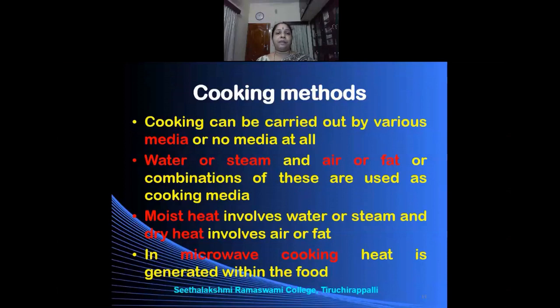Based upon the medium in which the food is cooked, we can classify them as moist heat and dry heat. Moist heat involves the media where water or steam is used. And dry heat involves the usage of air or fat. Fat means oil. Oil or butter or vanaspati, they are fat. In microwave cooking, heat is generated from within the food.